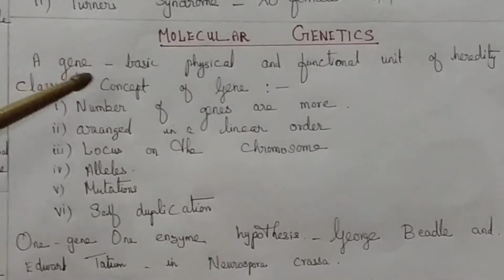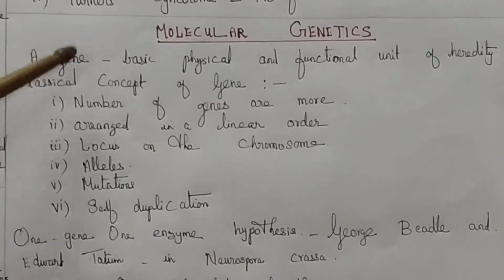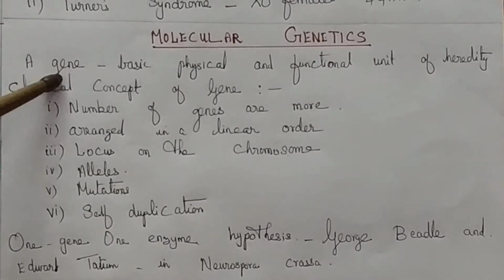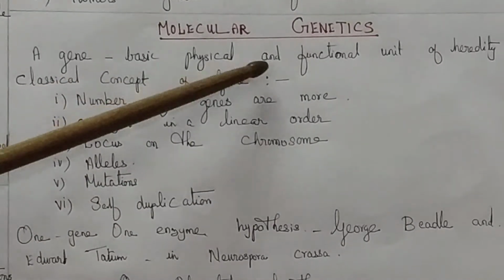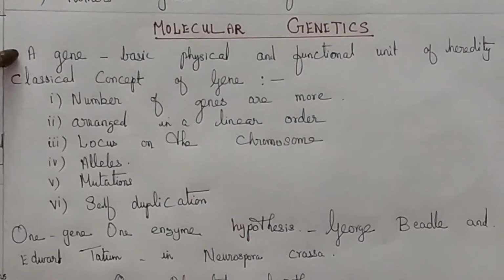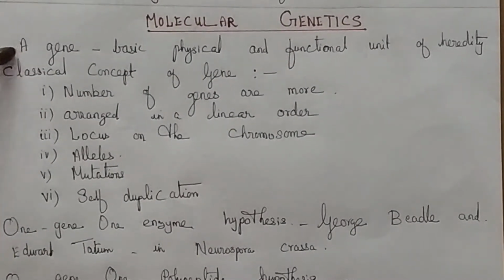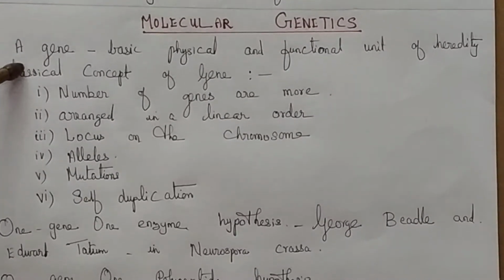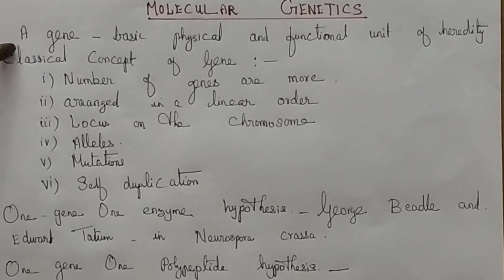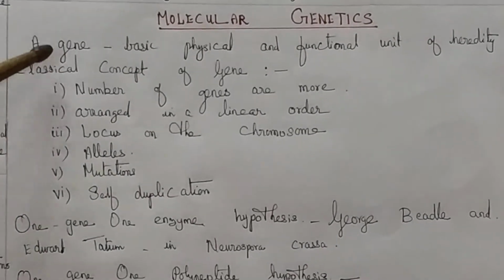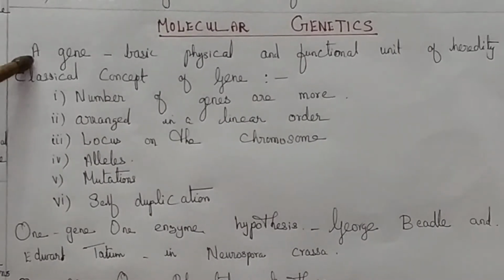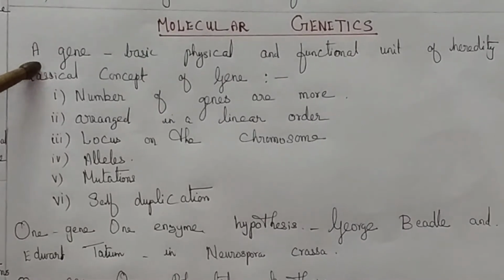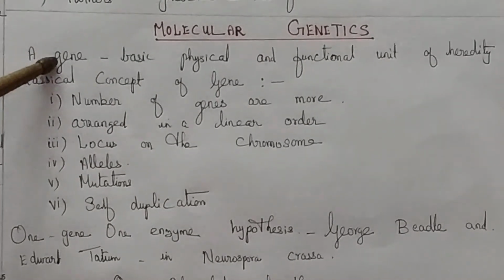Students, the next topic is molecular genetics. In this topic, we are going to study the gene as a hereditary material. A gene is a basic physical and functional unit of heredity. It was first studied by Gregor Johann Mendel, who referred to the gene as a factor. Then Wilhelm Johannsen, in the year 1909, coined the term gene.